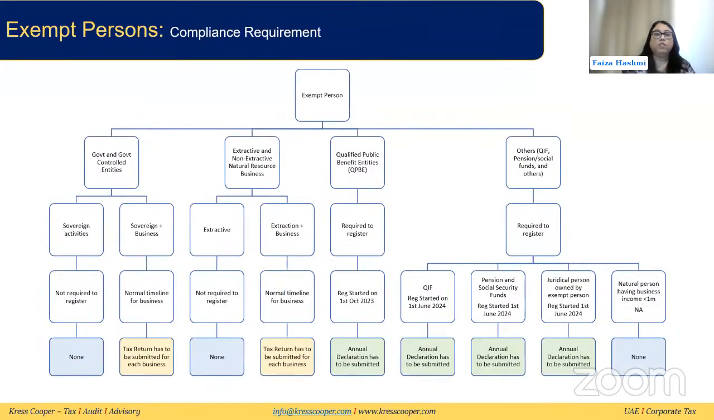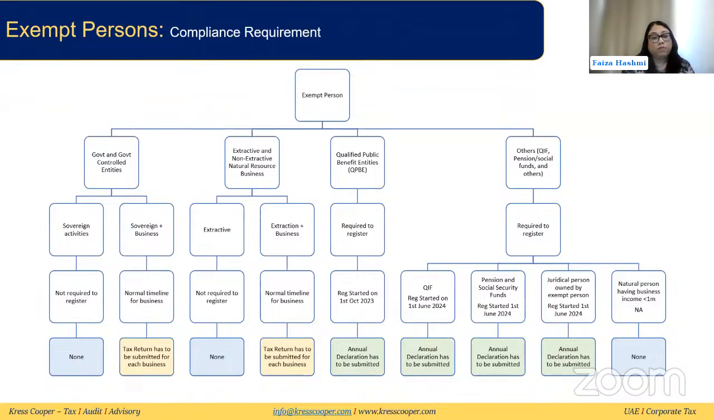Now, moving on from the registration, there are other compliance requirements. Of course, if somebody is registering, they might have some compliances as well. So let's discuss that now. If it's a government or government controlled activity, we discussed they're doing only sovereign activities, only mandated activities, then they are not required to register, and they are not required to file any return or any statement or any declaration. So there is no further requirement for them.